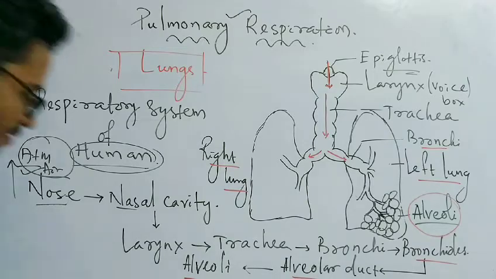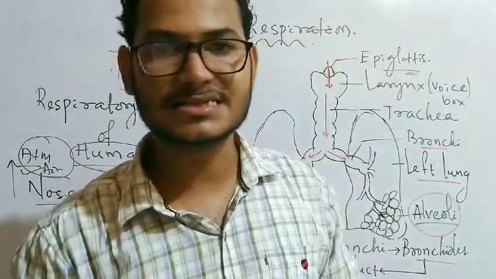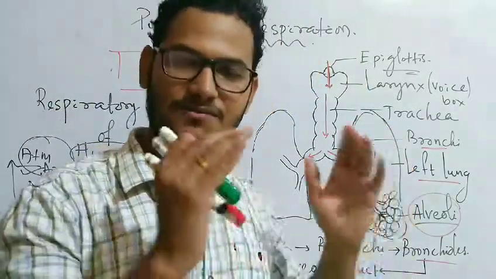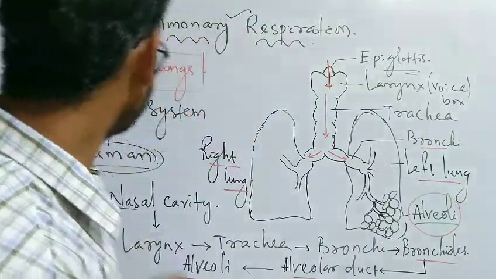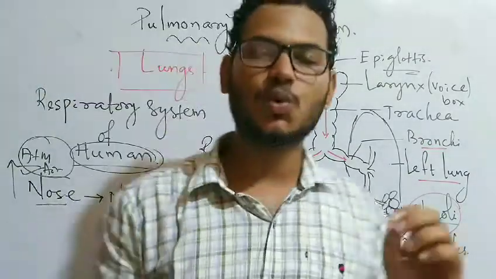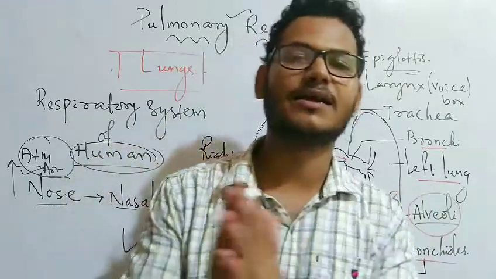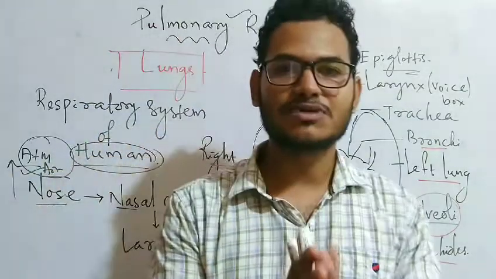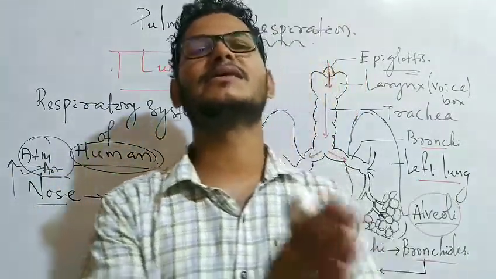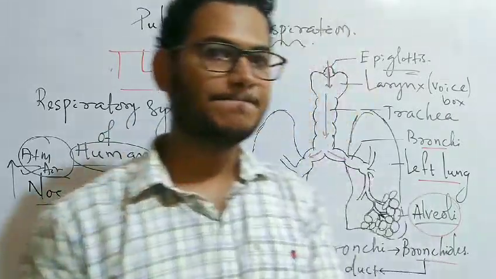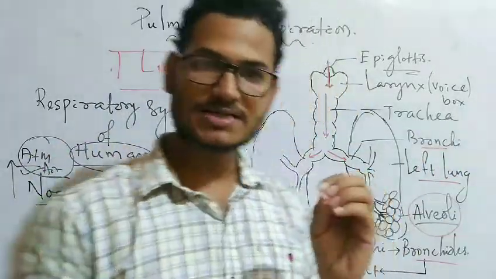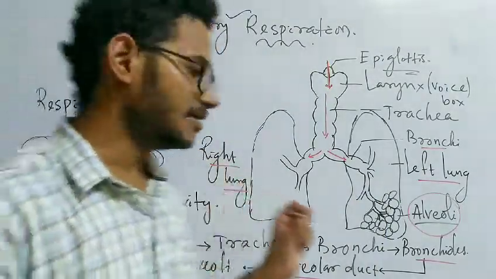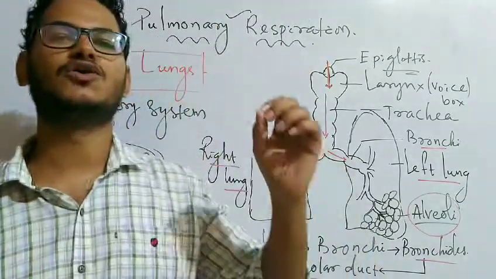So in pulmonary respiration, whatever we have discussed within these three classes in the chapter on respiration or breathing and exchange of gases, the first thing we need to know is the difference between aerobic and anaerobic respiration, direct and indirect respiration, and different types of fermentation like lactic acid fermentation and alcoholic fermentation. We have to remember the important equations in these two types of fermentation. Then the different types of respiration depending on different organs.